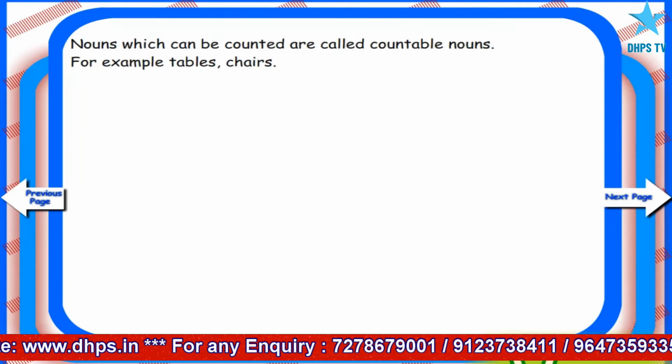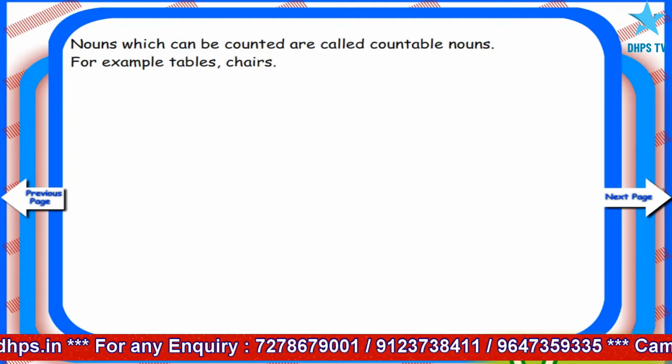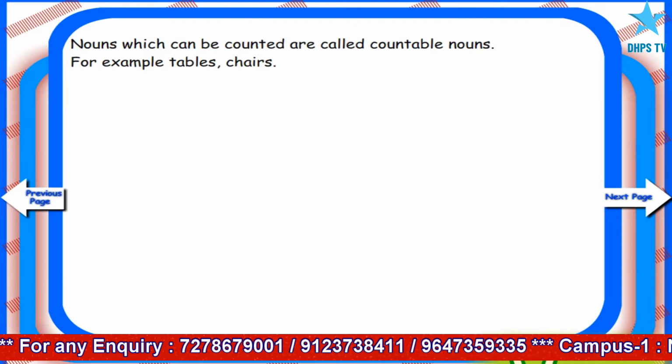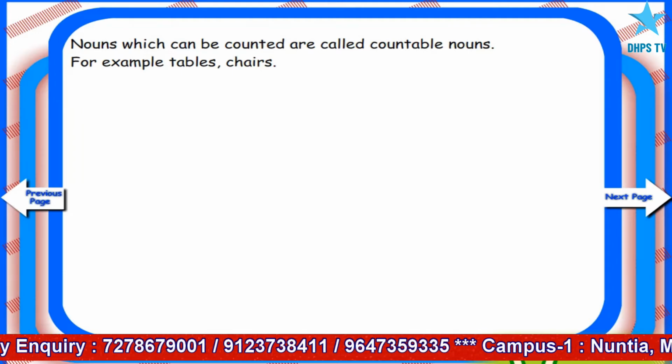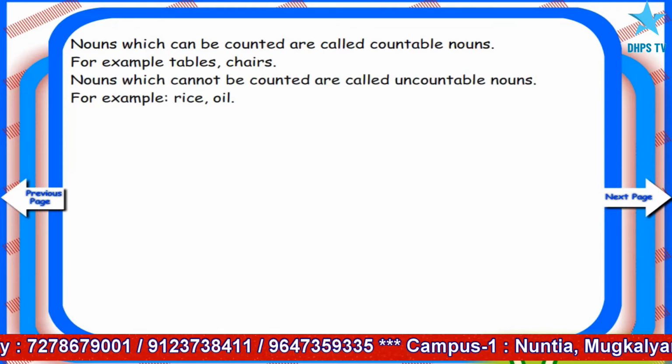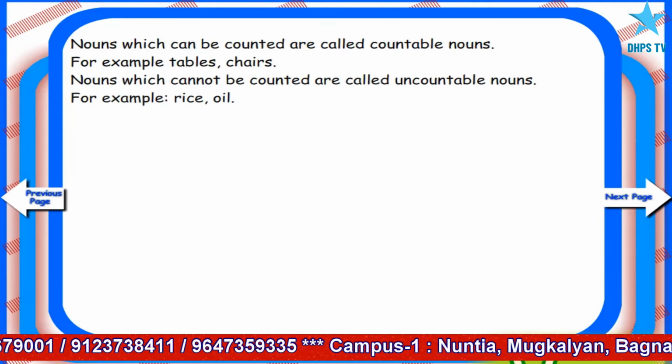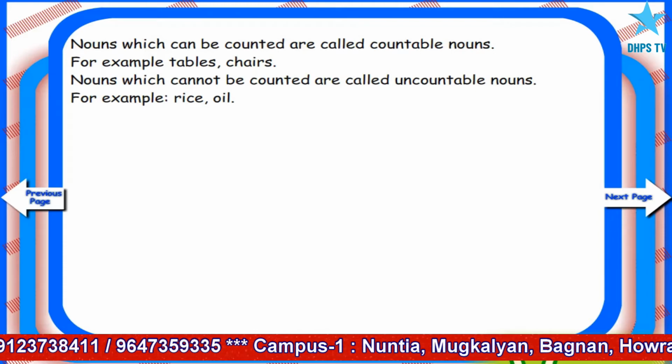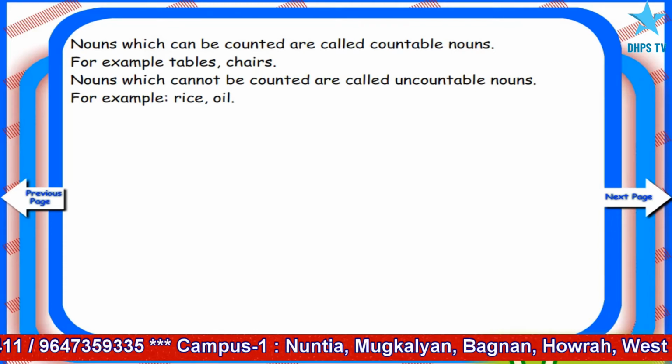Nouns which can be counted are called countable nouns. For example, tables, chairs. Nouns which cannot be counted are called uncountable nouns. For example, rice, oil.